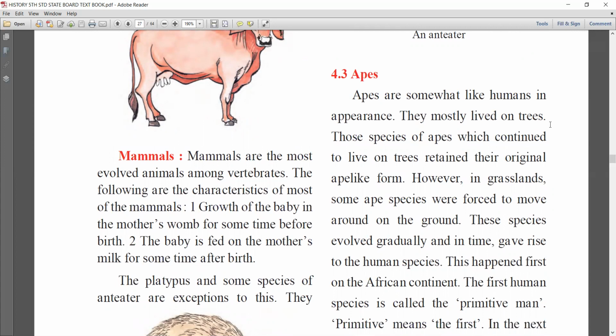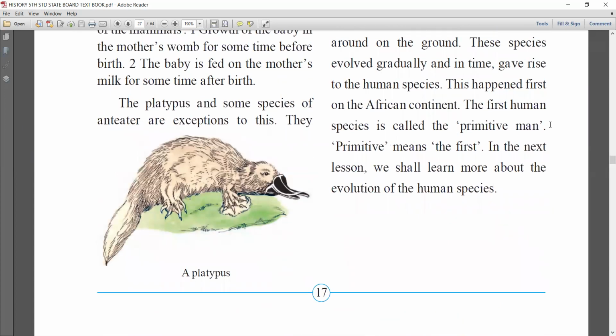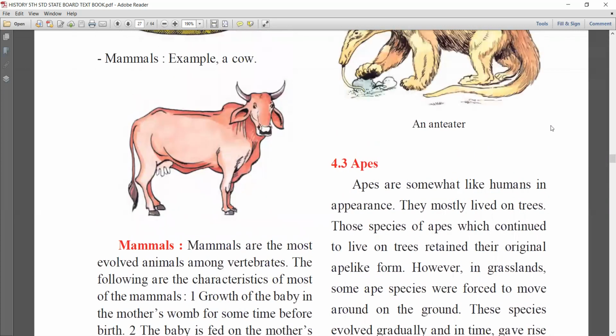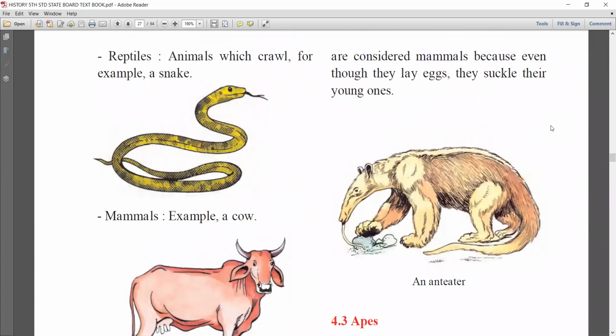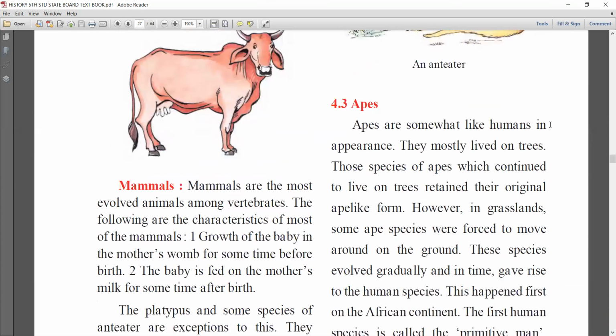Now, the platypus and some species of anteater are exceptions to this. Now you see, they are actually considered as mammals, even though they lay eggs, and they suckle their young ones. Now the next one, till here I finished.